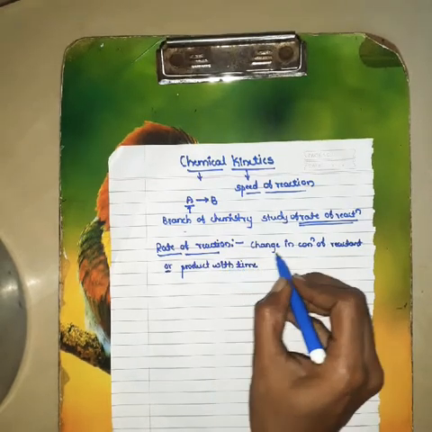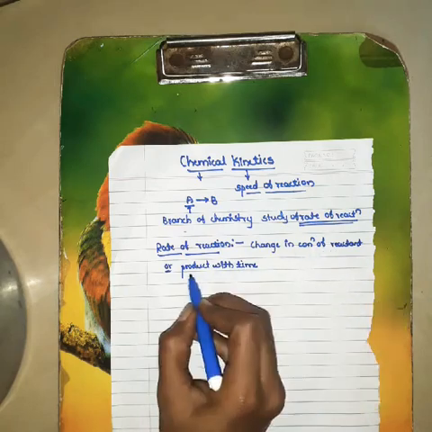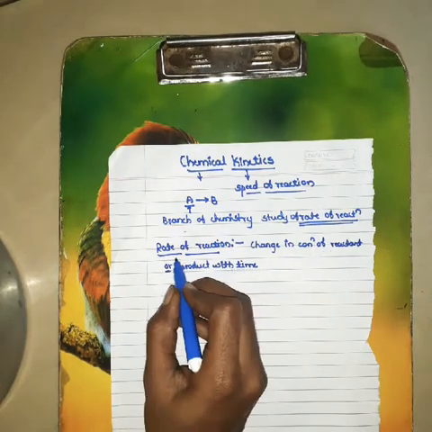The change in concentration of a reactant or a product with time is called rate of reaction.